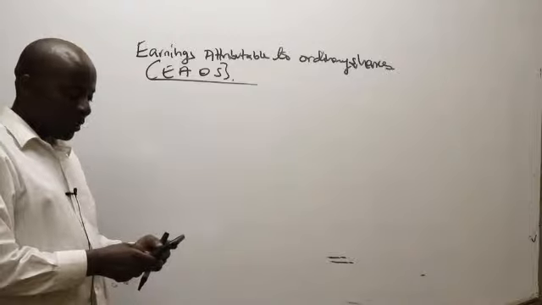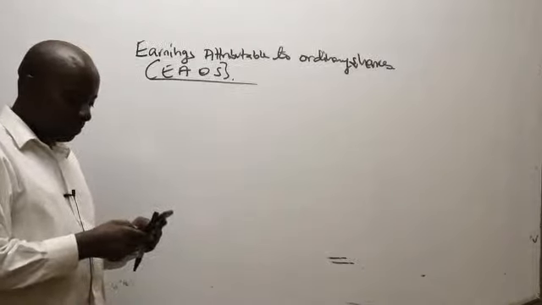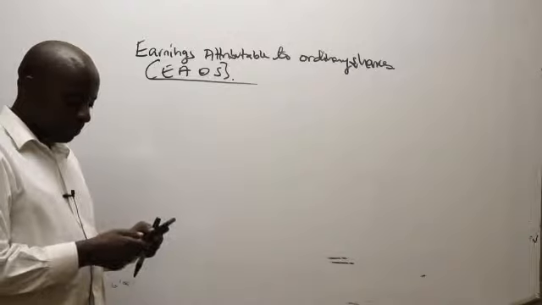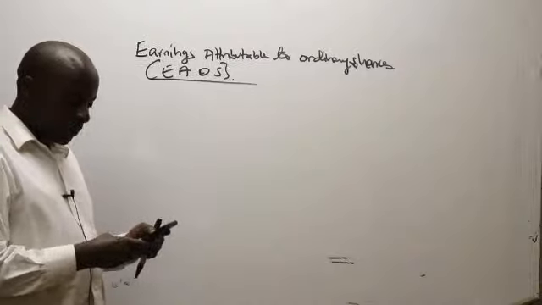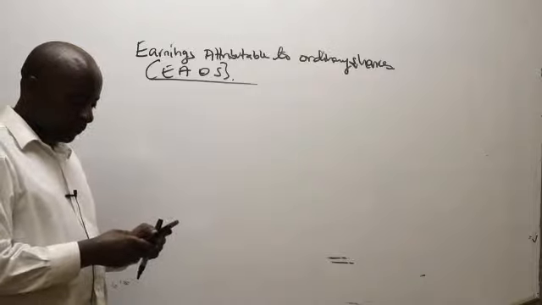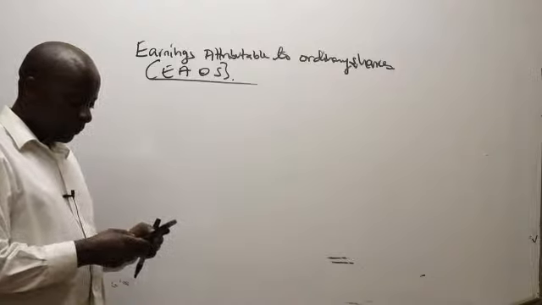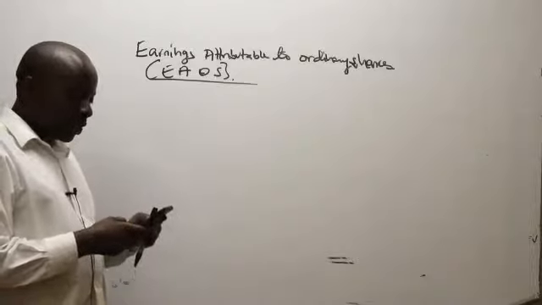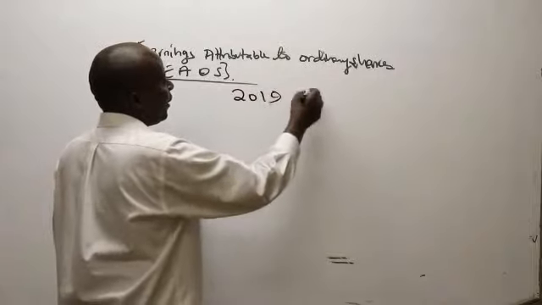Are you able to see that table? Great. So we are told there 2019, 2018, the income statement basically.